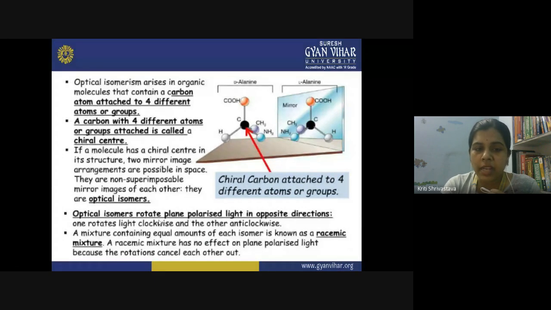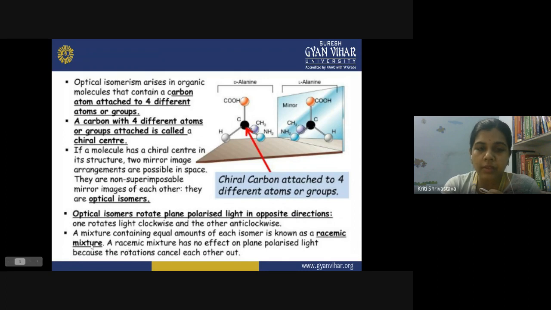Now these are optical isomers, they rotate the plane polarized light in opposite directions. So if this one is rotating it to the right side, this is rotating it to the left side. Please note that the amount of rotation is the same, only the sign is changed. For both molecules, the D-alanine and L-alanine, the amount of rotation is the same, but in opposite directions. So one rotates the light clockwise and the other anti-clockwise.